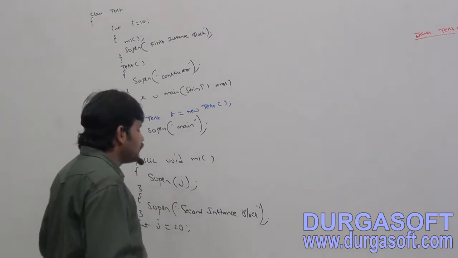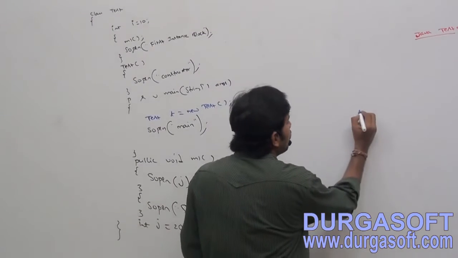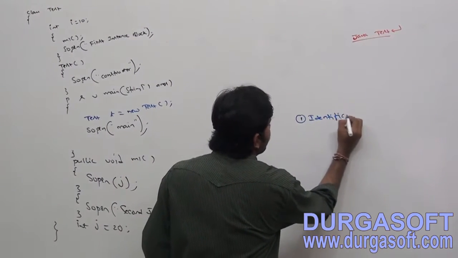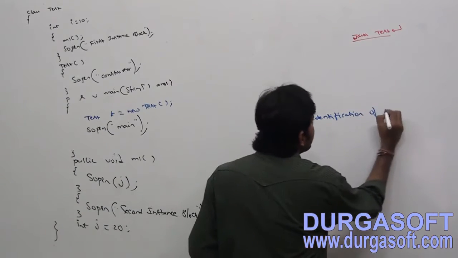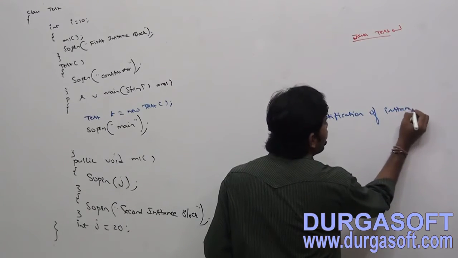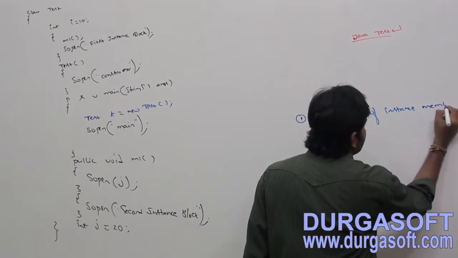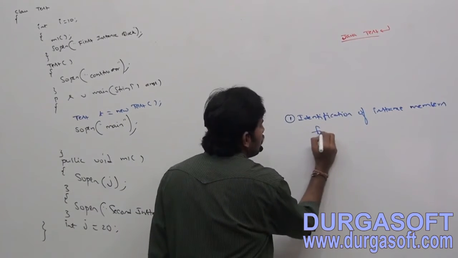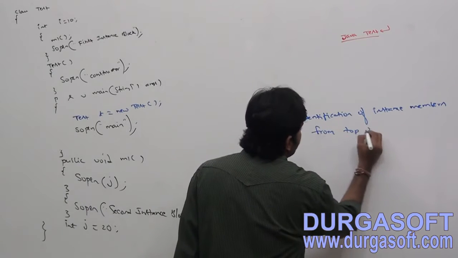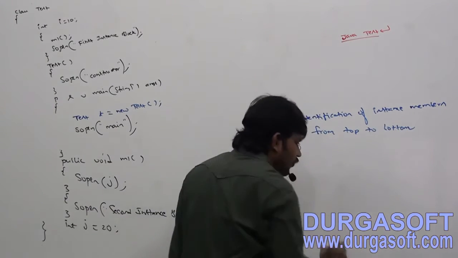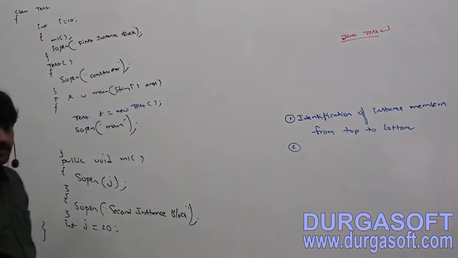First step: identification of instance members from top to bottom. Whenever we are creating an object, identification of instance members from top to bottom. Okay, first step.